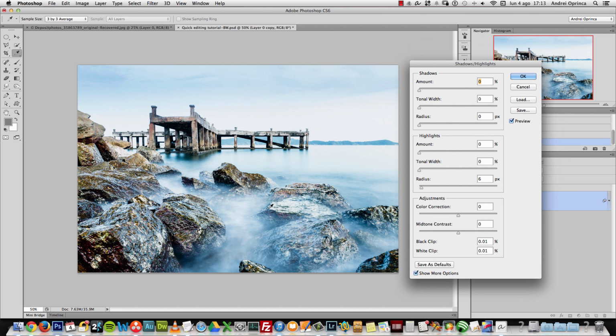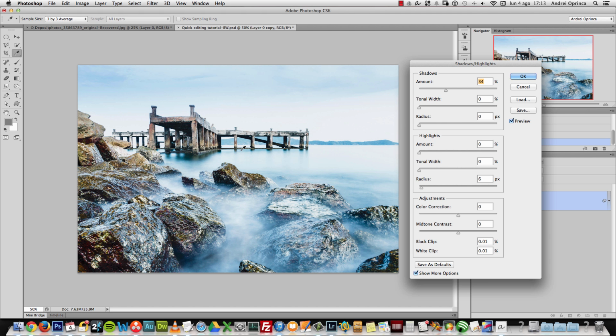If you have a raw file, you can use Camera Raw to add more light on the shadows, or if you have a TIFF file or a 16-bit file, you'll be able to recover more detail. But this is a simple 8-bit JPEG file. So I will use the shadows.